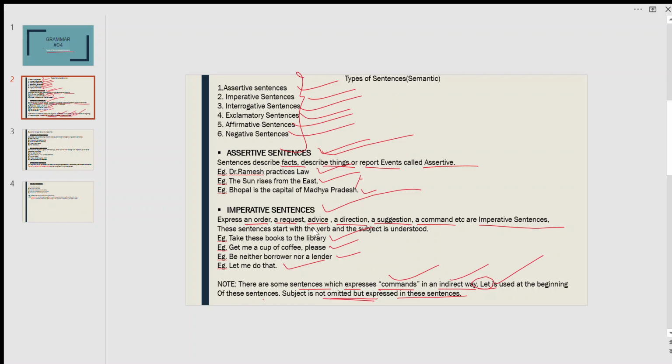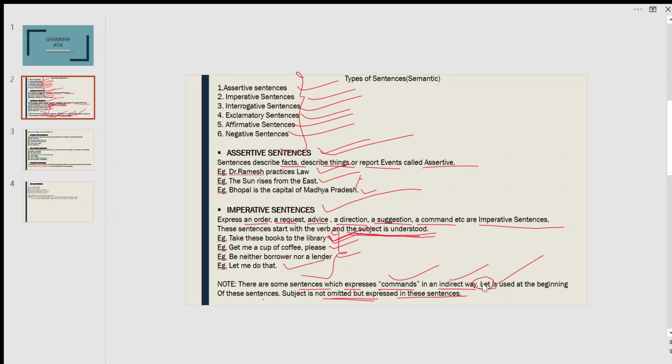Can you see that the subject is understood here? Take these books to the library. There is no subject in this sentence, the subject is understood. Understood means suppose someone is saying to you, take these books to the library. It is understood that he is giving a command, or a suggestion or a request to you. So here the subject is understood.